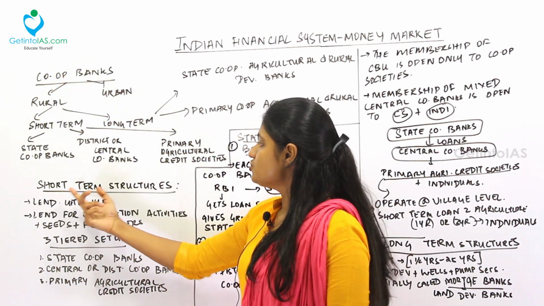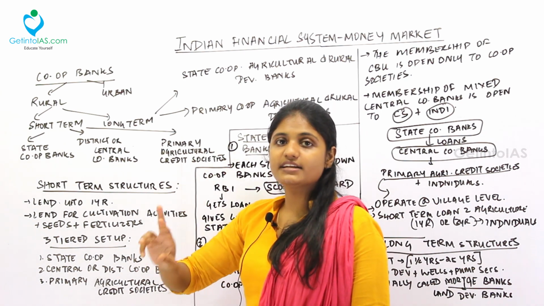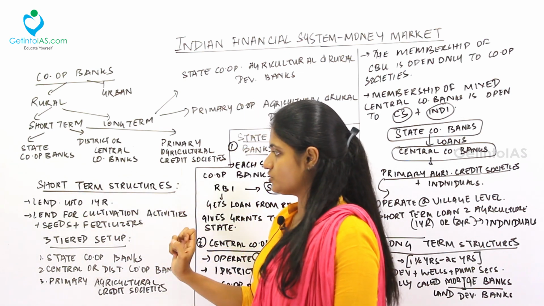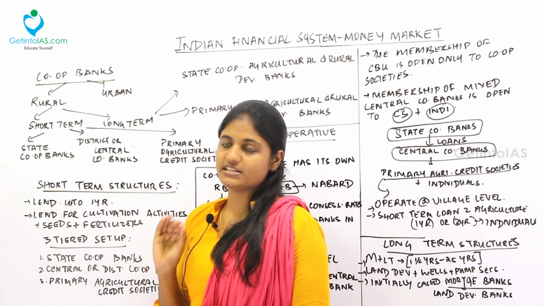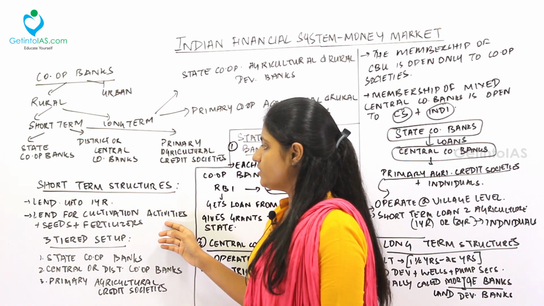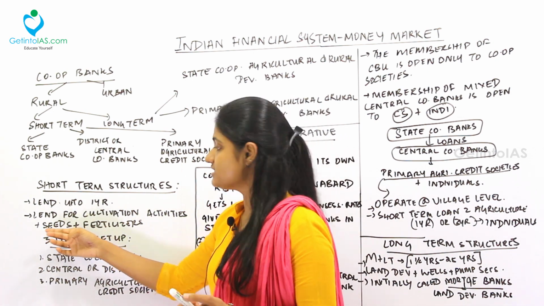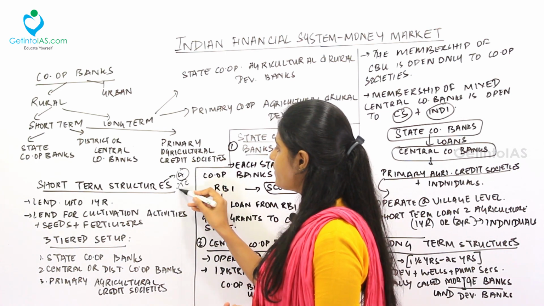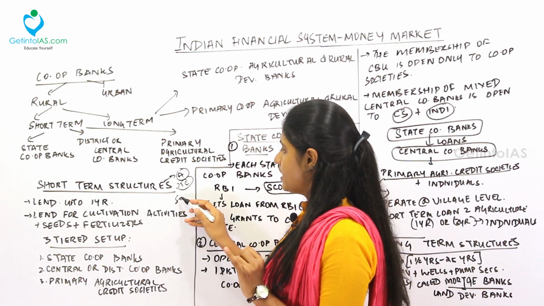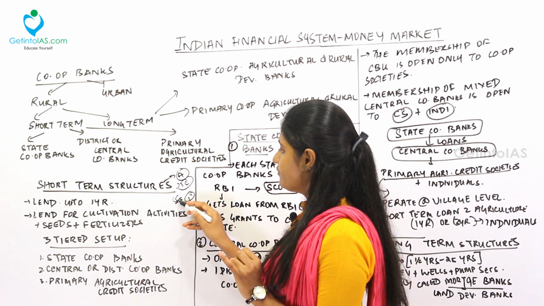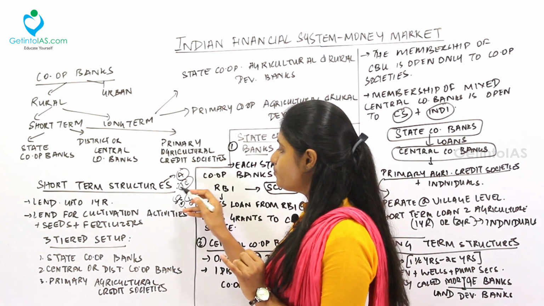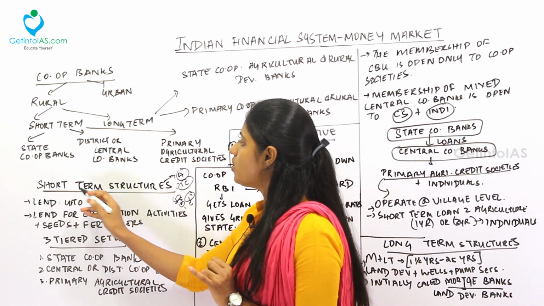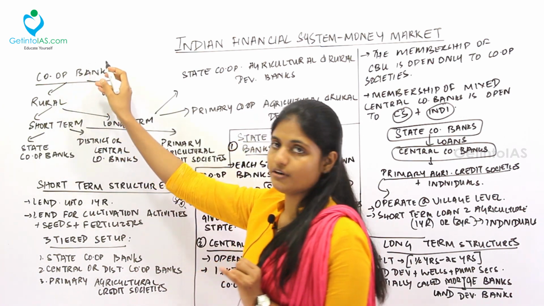Next, coming to the first one, the short-term structure under the rural cooperative banks. Under the short-term structure, it can lend credit up to 1 year. So up to 1 year means it is a short-term structure. They lend for what activities? They lend for cultivation activities plus inputs, that is, seeds and fertilizers. For example, take agriculture. The input costs of agriculture are seeds, fertilizers, pesticides, and for irrigation, electricity. All these are inputs for agriculture. So for this, the lending is carried out by the short-term structures under the rural cooperative banks.